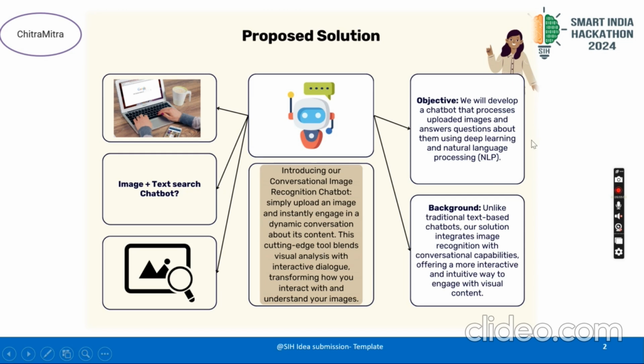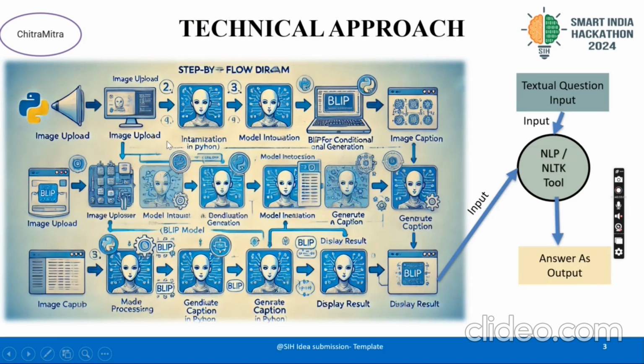Basically, our objective is using NLP, and we will process the uploaded image and answer the question as frequently as the user asks. Our AI will give the responses. Our background is conversational capabilities, moving from text to chatbot, and also image-based solutions. So this is our flow diagram.